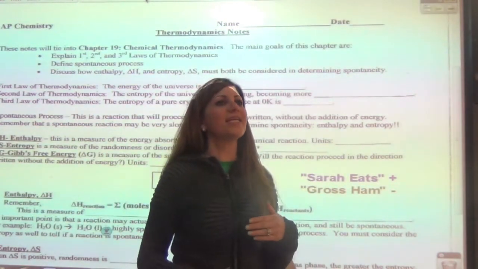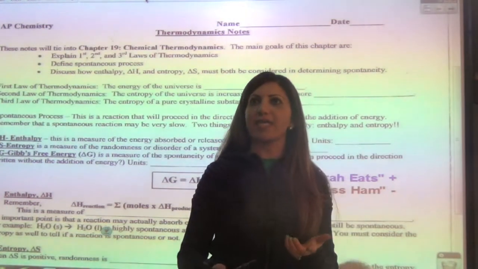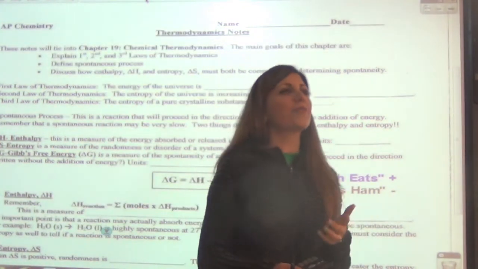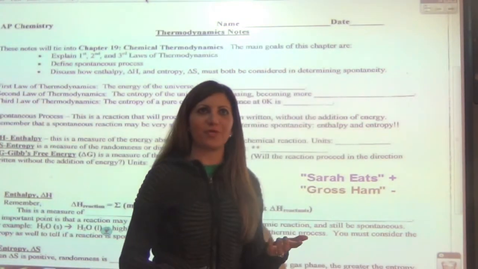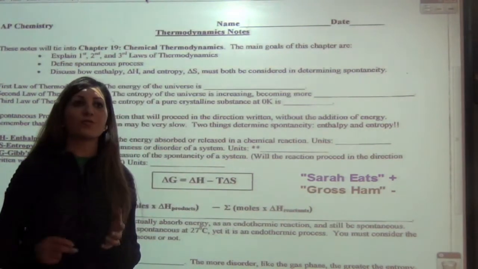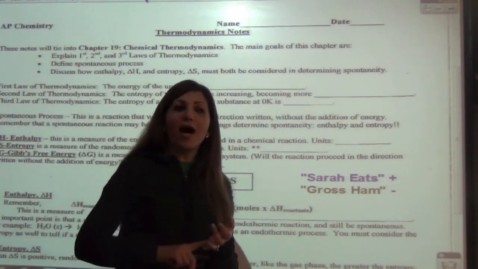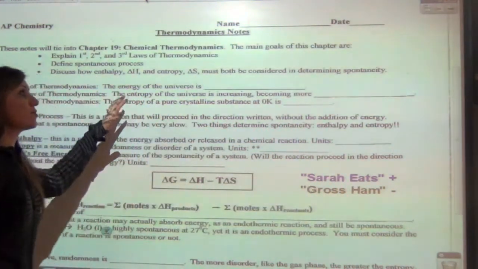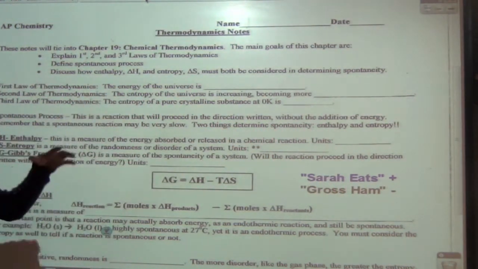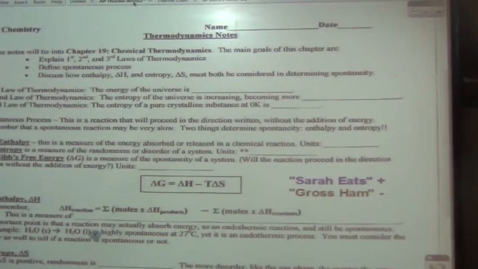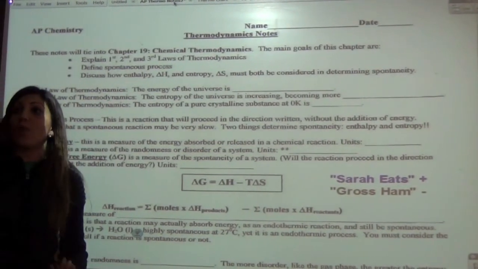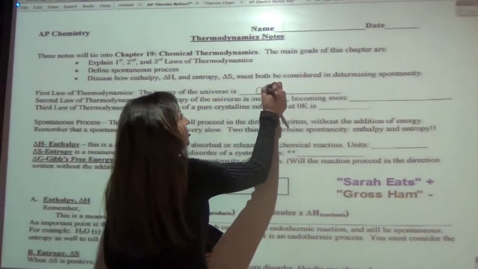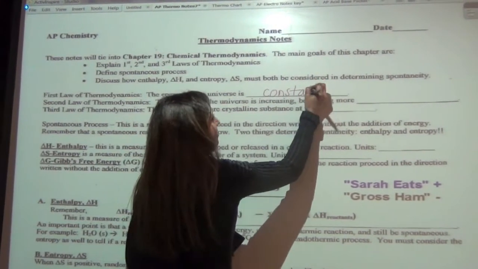At the beginning of the year we focused on delta H, enthalpy, and whether a reaction was exothermic or endothermic. Now we're going to talk about a couple of the other laws of thermodynamics. The first law of thermodynamics, which we talked about at the beginning of the year, states that the energy of the universe is what? Constant. Awesome. So we know that the energy of the universe is constant.